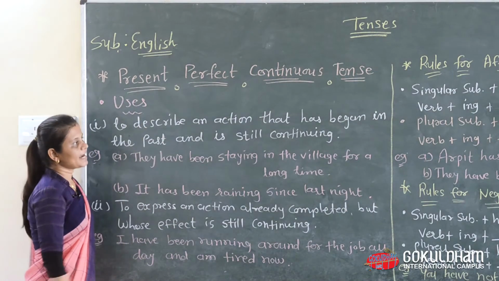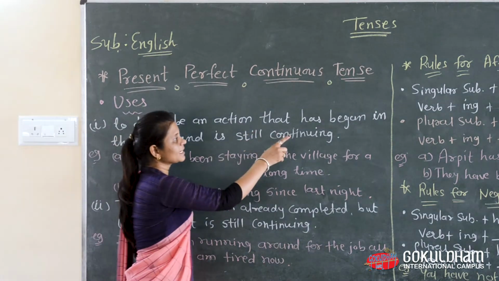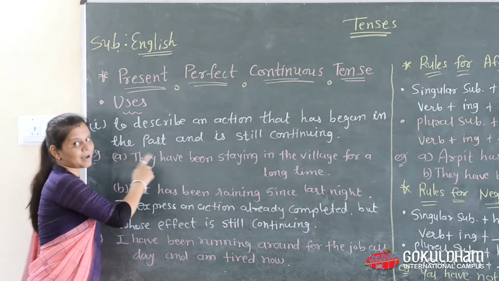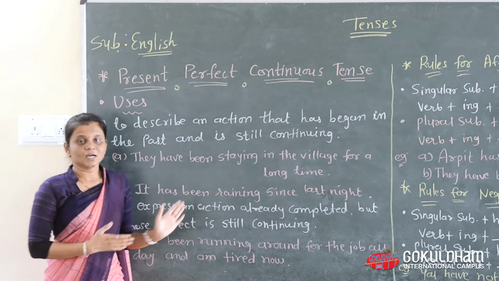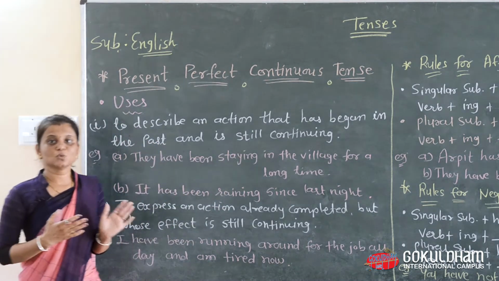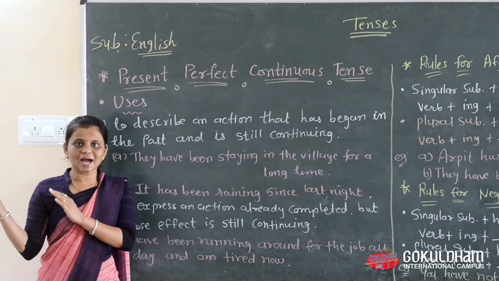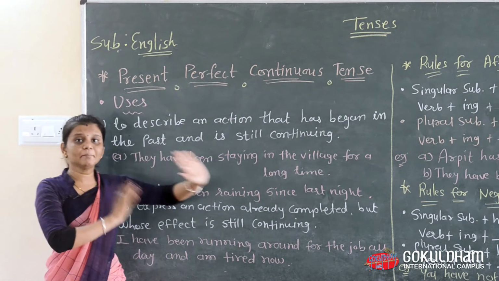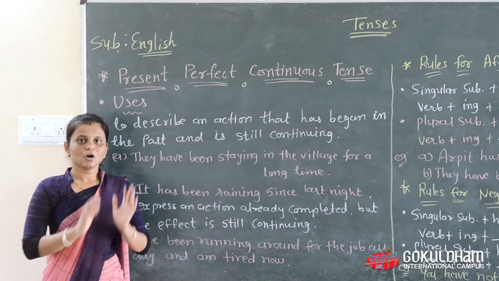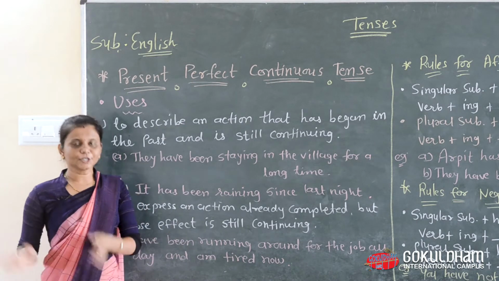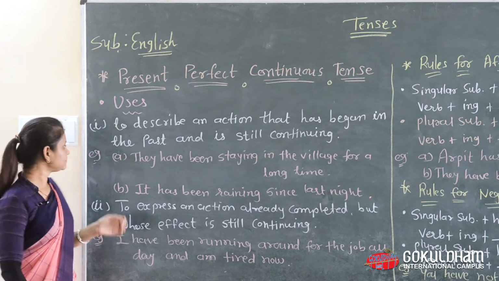To describe an action that has begun in the past and is still continuing, means we describe things which happened in the past, or which already began in the past, and still it is going on, or we can say still it is continuing in present time.